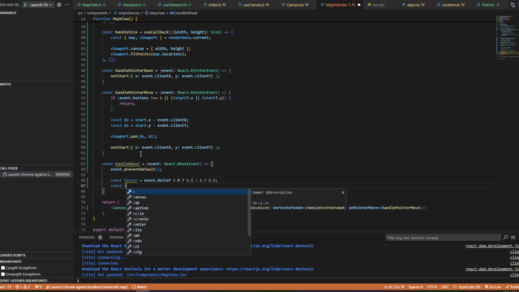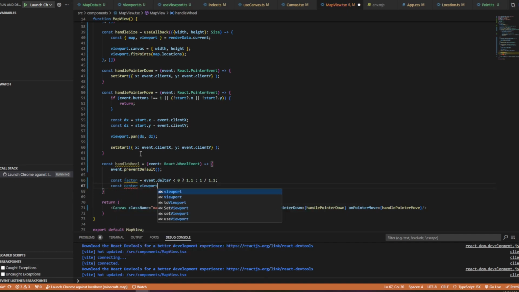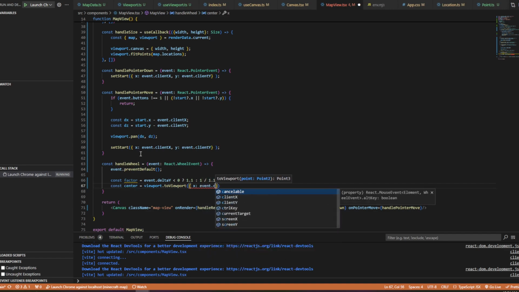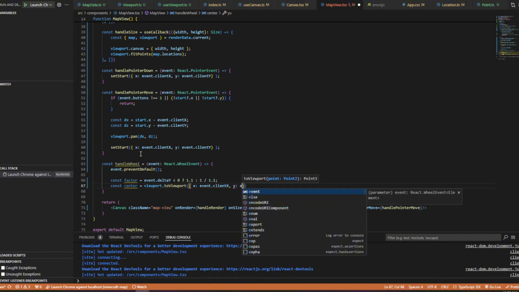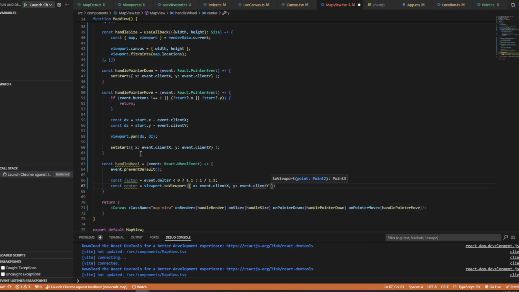Const center is going to be the viewport coordinate, viewport.toViewport of x: event.clientX and y: event.clientY.